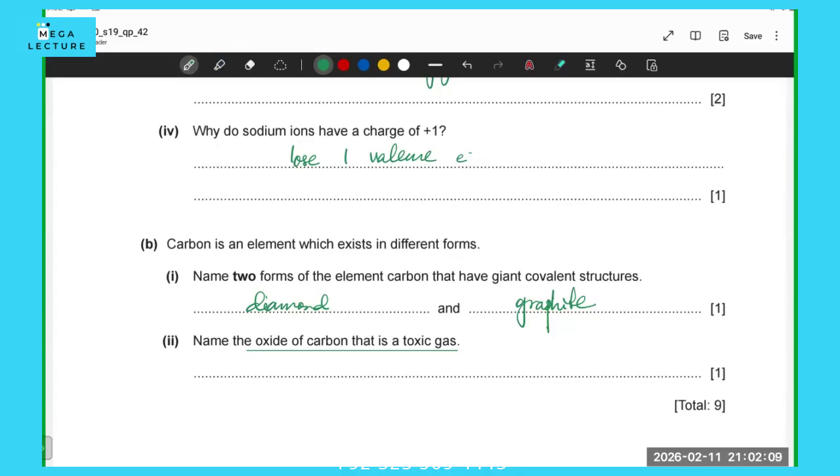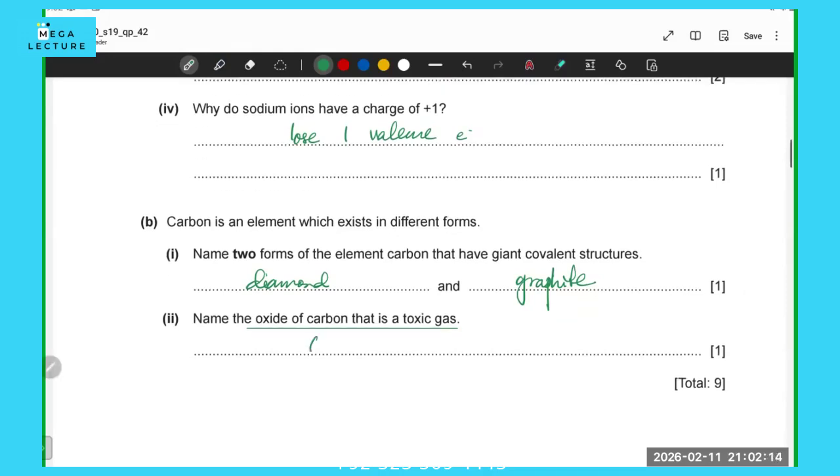Taha, do you know of any toxic gas that has carbon in it? Yeah, that's carbon monoxide.